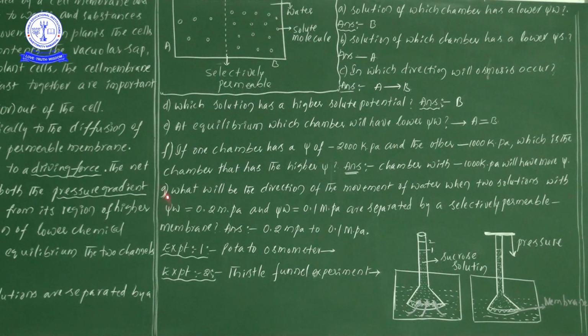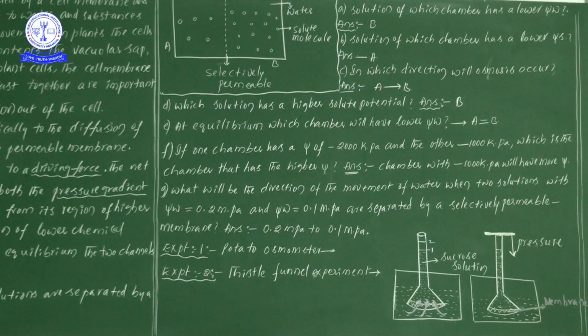Next one: what will be the direction of movement of water when two solutions, one with water potential of 0.2 megapascals and one with 0.1 megapascals, are separated by a semi-permeable membrane? So here, where do we find more water potential?